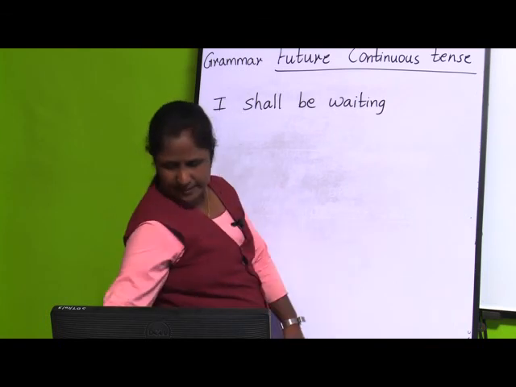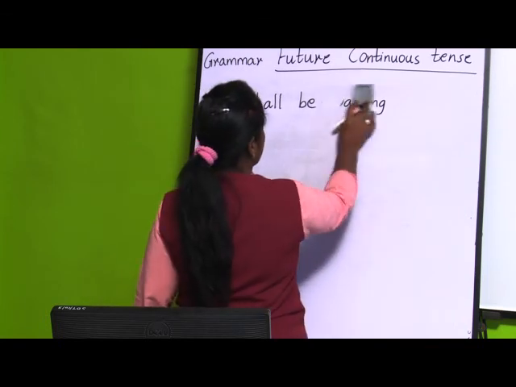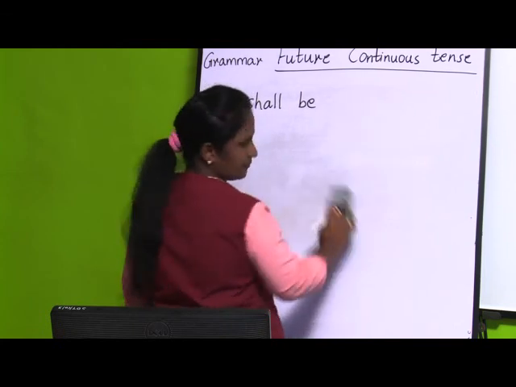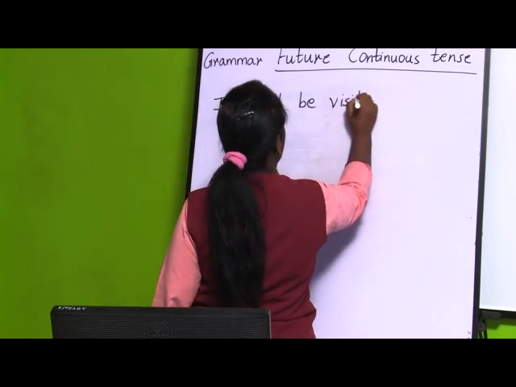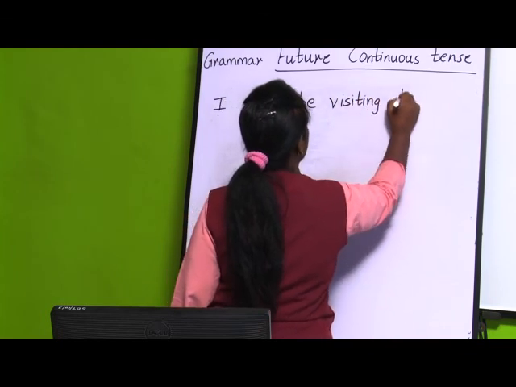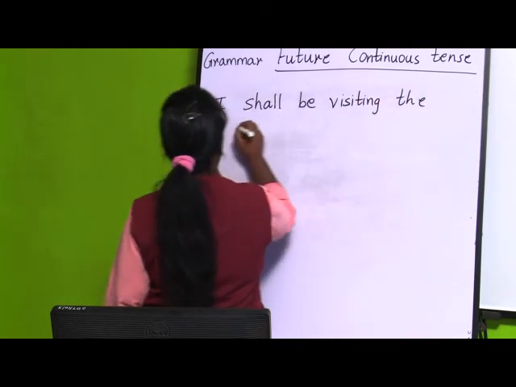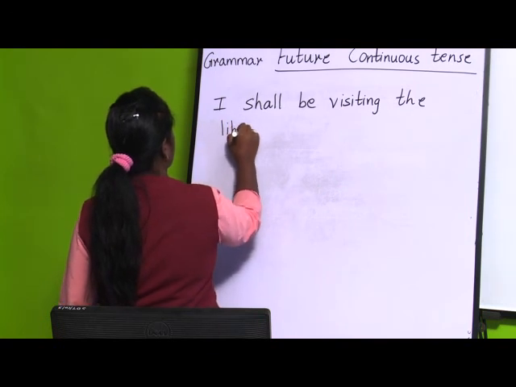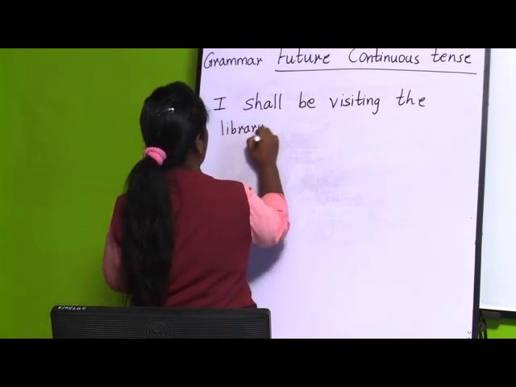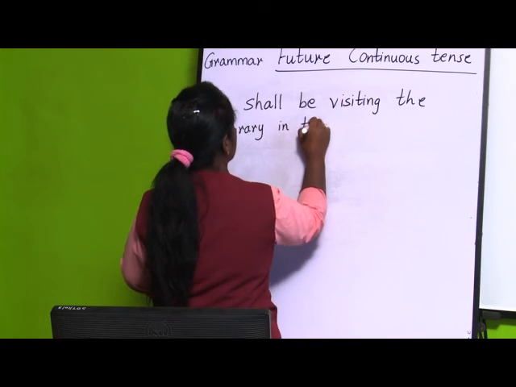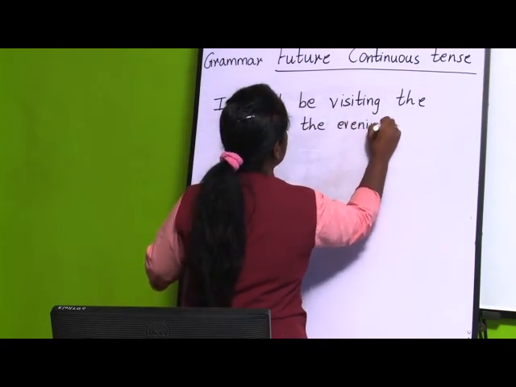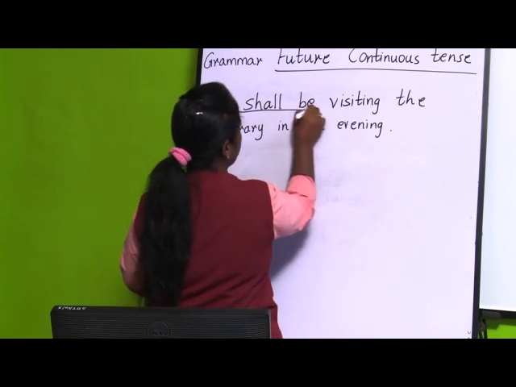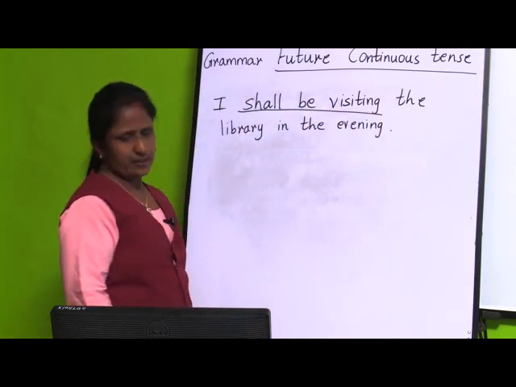I shall be visiting the library in the evening. Now, see here I have underlined shall be visiting.